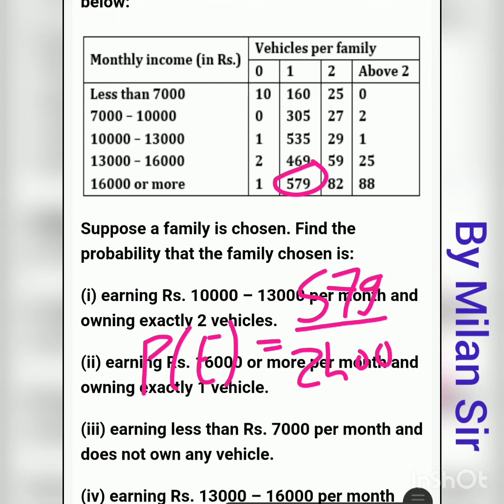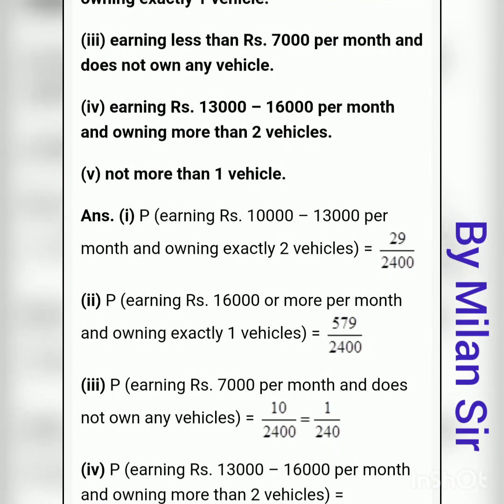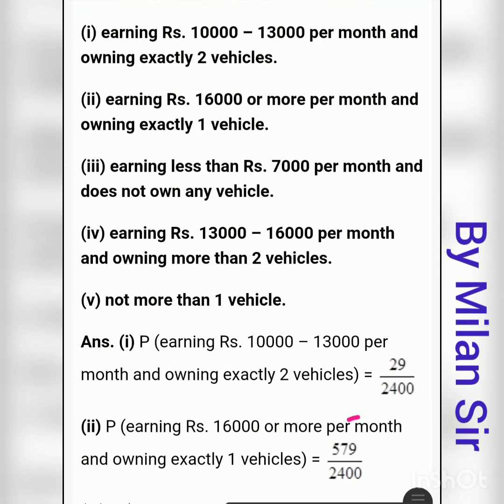Here I think we can simplify this. Just divide by 3. 3 times 19 is 57 and 3 times 3 is 9, and 800 times 3, so the 3s cancel, so finally 193 divided by 800. Okay, 193 divided by 800, this is our final answer. Here simplification is not required, so it can also be written as it is: 579 divided by 2400.